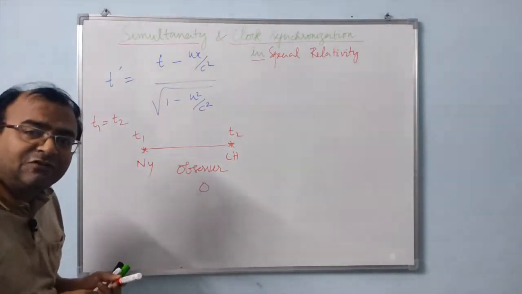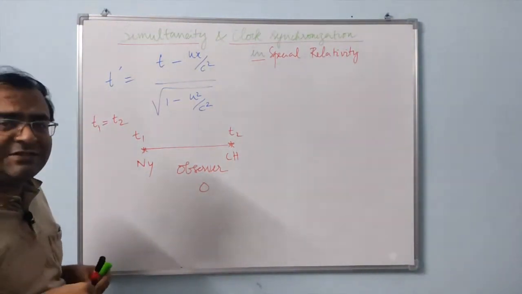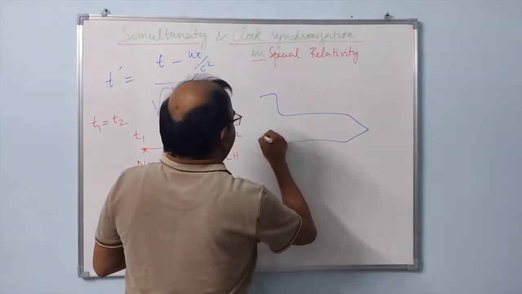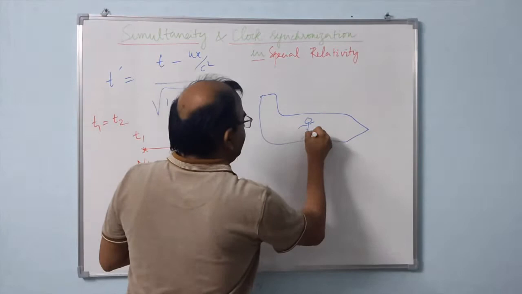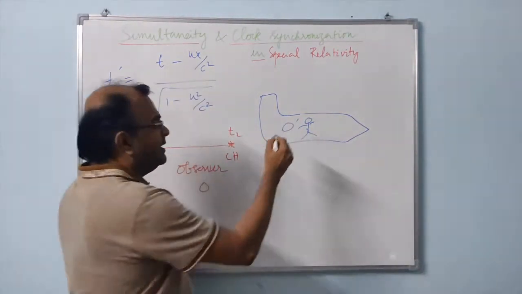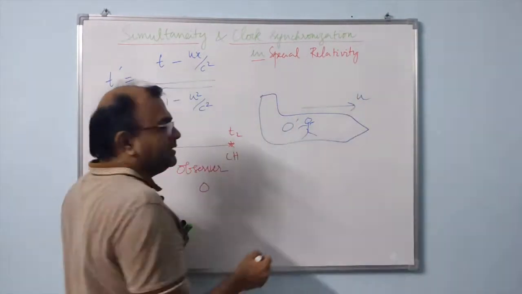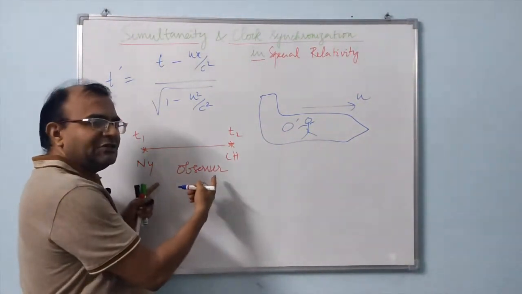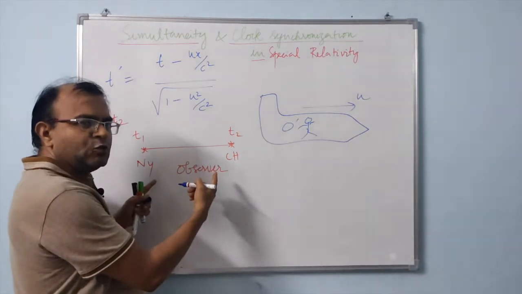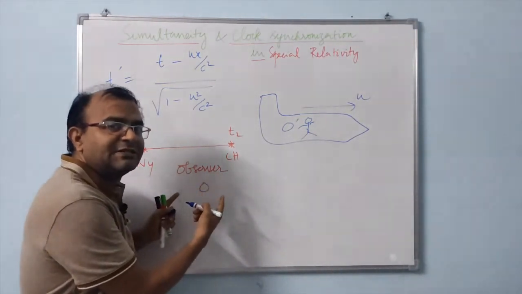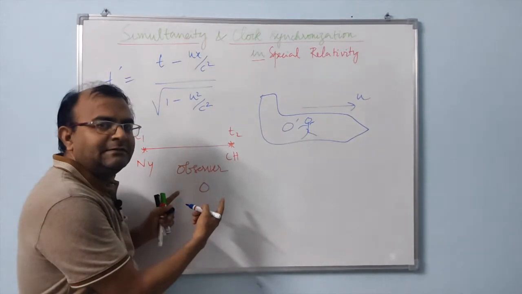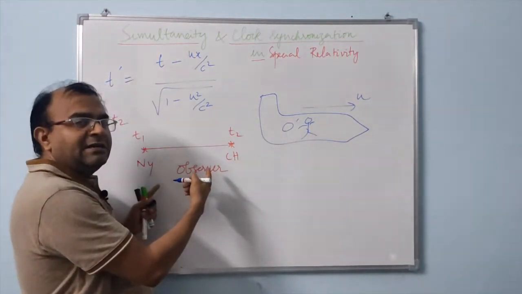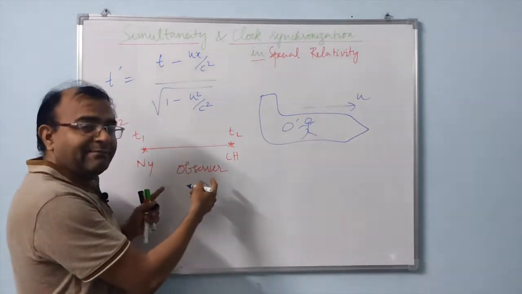Consider another observer who is in relative motion at a velocity u with respect to the Earth, let us say on a spaceship. Let us call him observer O'. If he tries to measure the explosions, he would think that these two explosions did not occur simultaneously. According to O', these two events occurred at slightly different times.